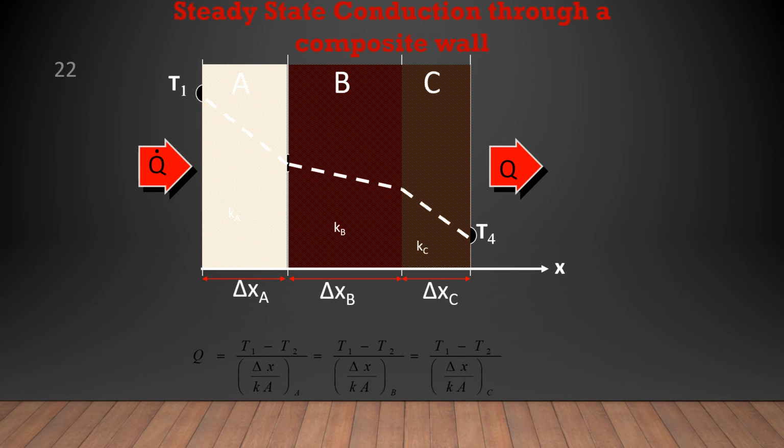So (T1 minus T2) divided by (del x by Ka) for the A material is equal to (T1 minus T2), where T1 is this temperature and T2 is this intermediate temperature, divided by (del x divided by Ka) for the B material, and this is equal with the third material (T2 minus T3) divided by (del x divided by Ka) for the third material.